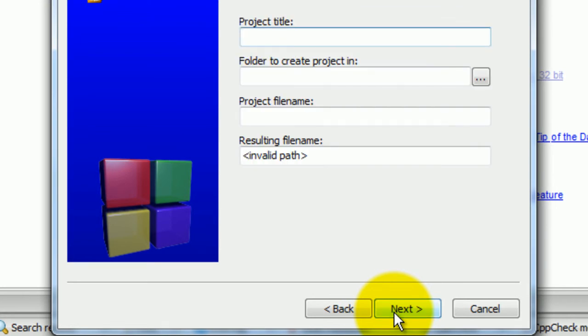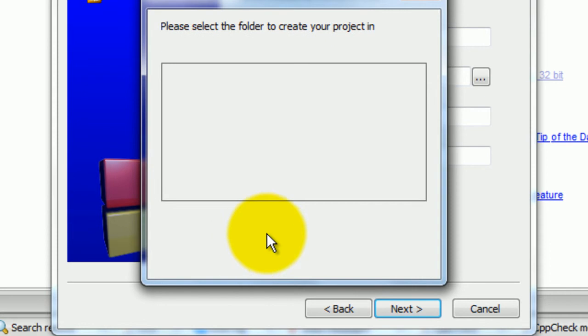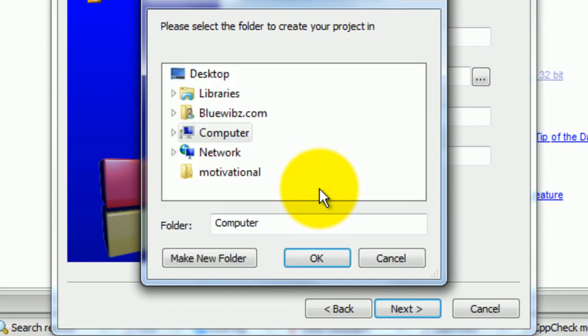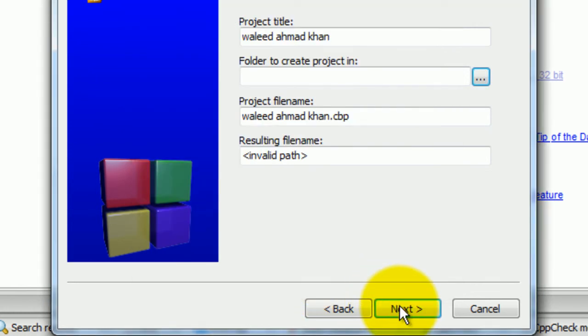Here I will write my project name. For example, I want to give my name Walid Ahmad Khan, and choose a directory for the project. I will create a folder on desktop. For example, select desktop and make a new folder. I will rename it to C++ and click on OK. Now I'll click on next.